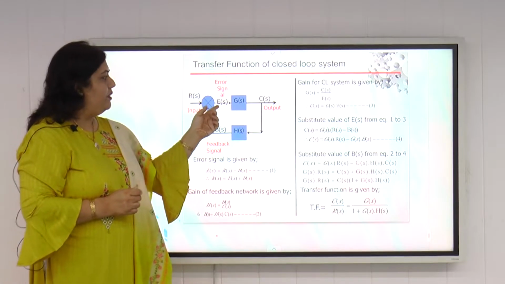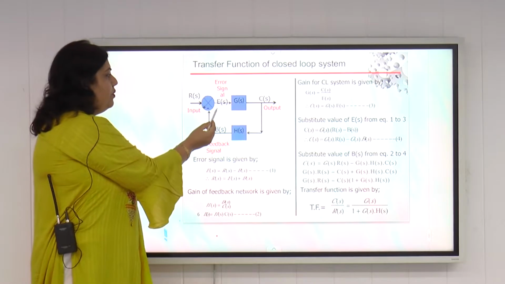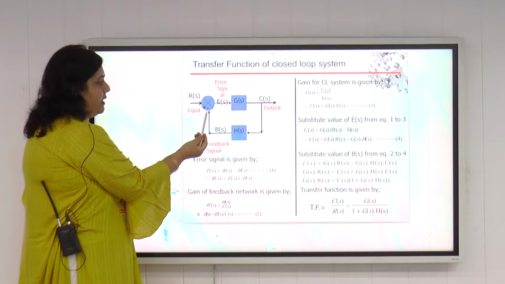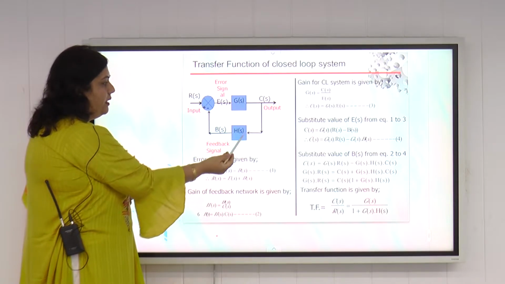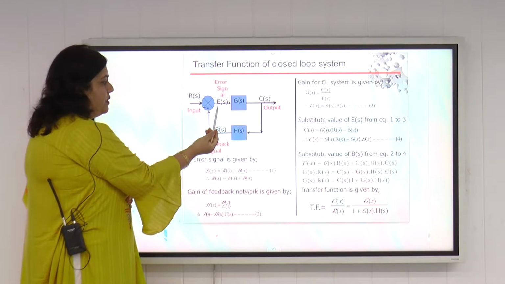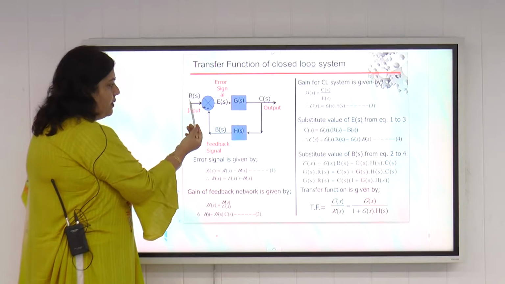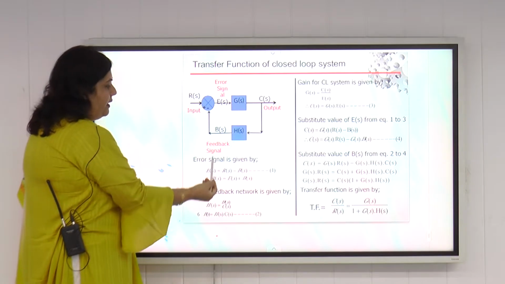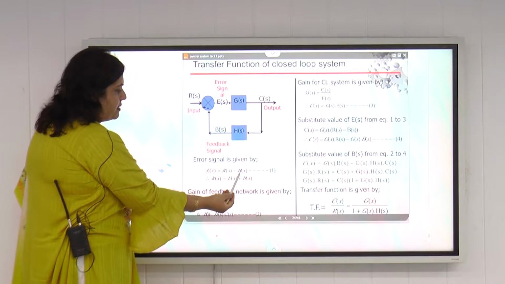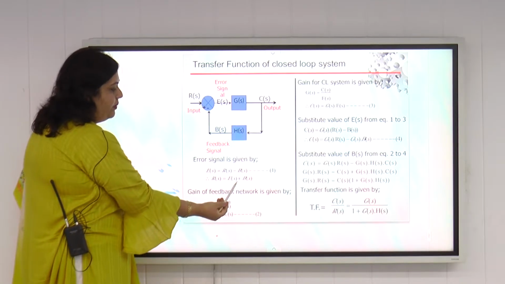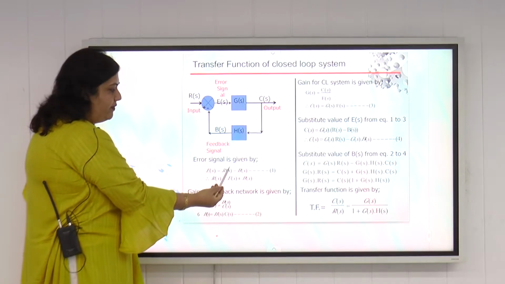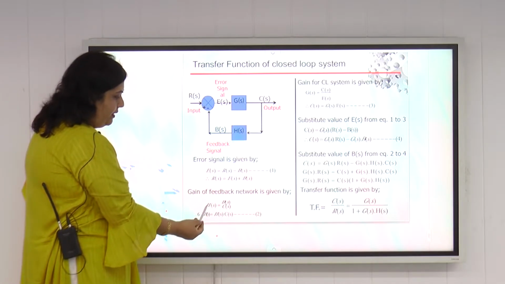So we start with the value of E(s) here. E(s) is the output of this comparator. If we see the comparator here, this is the positive sign and this is the negative sign because we are taking the negative feedback here. So E(s) can be written as R(s) minus B(s), where B(s) is this feedback signal. So what will be R(s)? R(s) will be equal to E(s) plus B(s). So this is the first equation, which we will refer to in the later derivation.